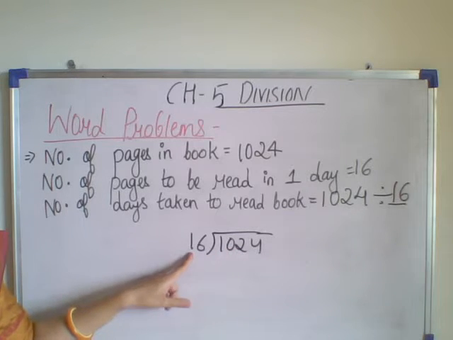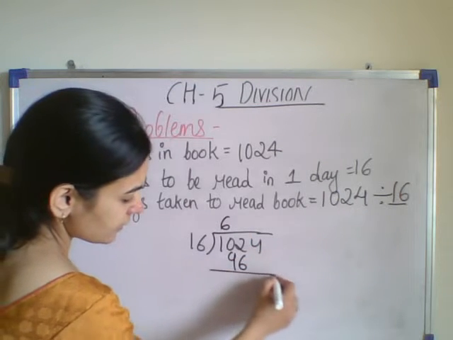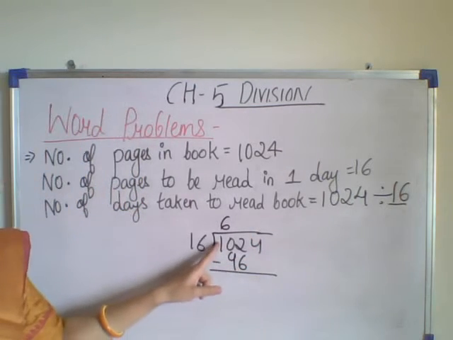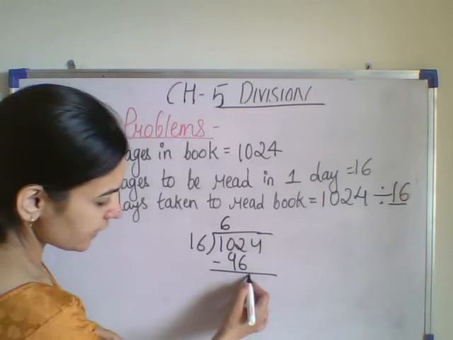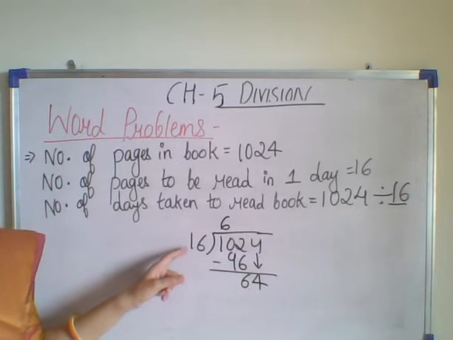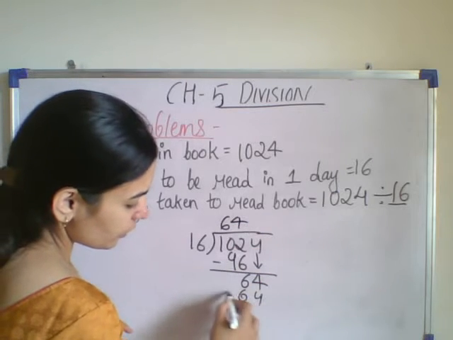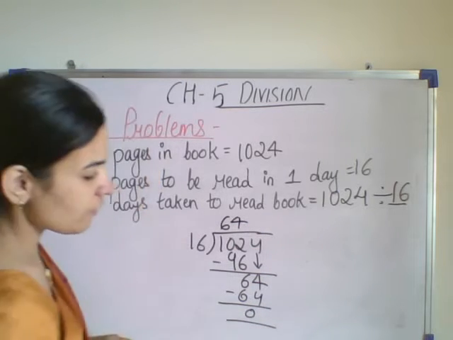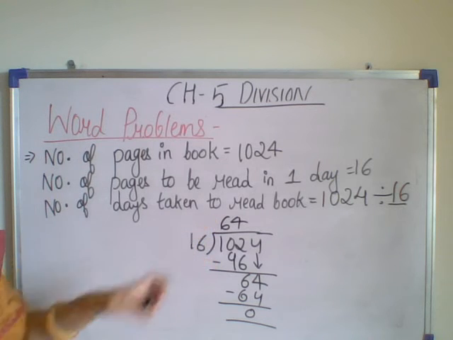So 16 sixes are 96. Now you have to subtract 96 from 102. So you will be getting 6 here. This 4 will move down. Now 16 fours are 64. 0 is our remainder. So what is our answer? 64.